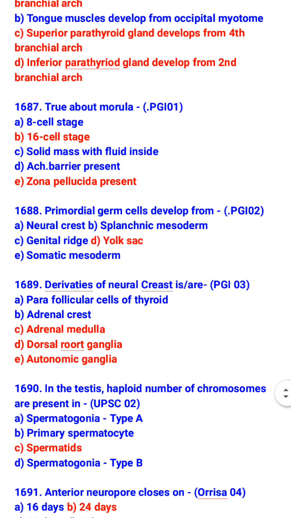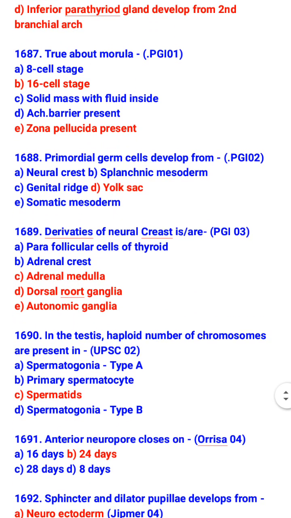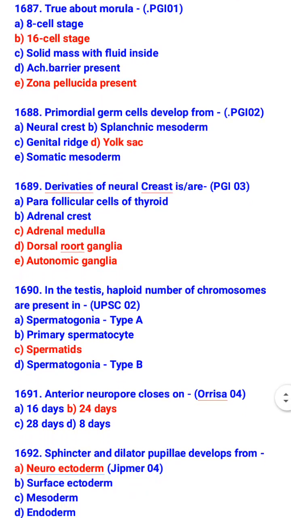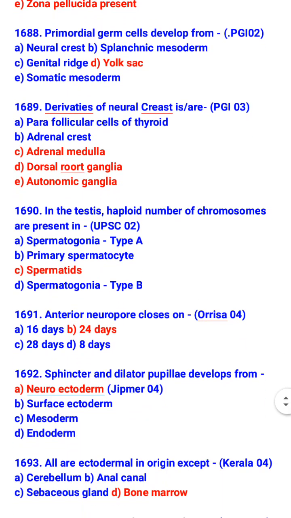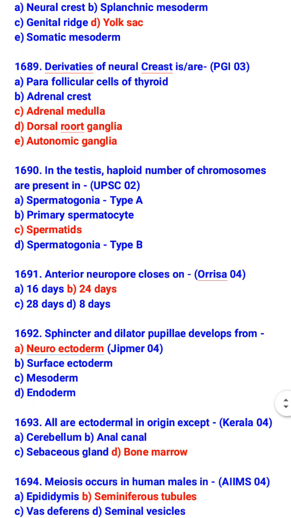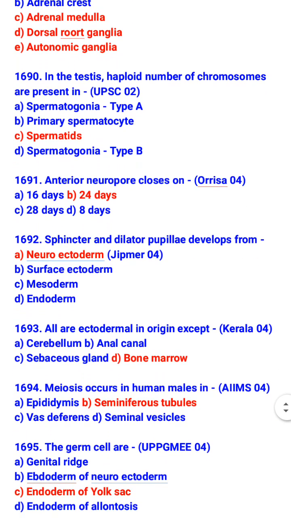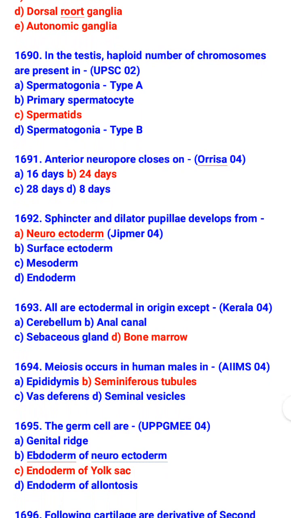Primordial germ cells develop from yolk sac. Derivatives of neural crest are adrenal medulla, dorsal root ganglia, and autonomic ganglia. In the testes, haploid number of chromosomes are present in spermatids. Anterior neuropore closes on 24 days. Sphincter and dilator pupillae develop from neuroectoderm.